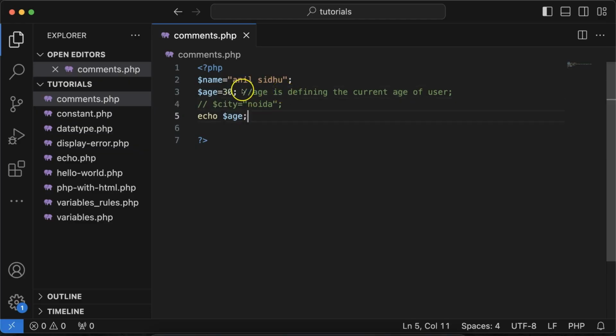Otherwise, you can also add the comment in the front of the code as a note. So that is one example and the use case of single line comment.